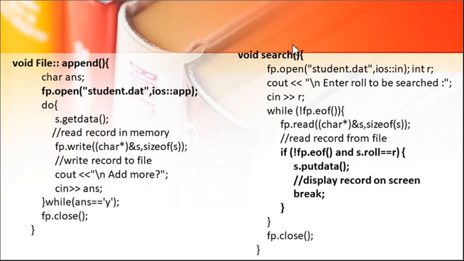Now, the search process is the same as display. You have to open a file in input mode, and you have to ask the user which data you want to read, that key field, that is roll number.